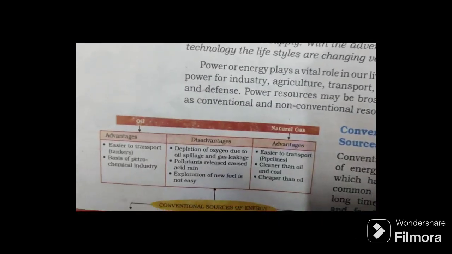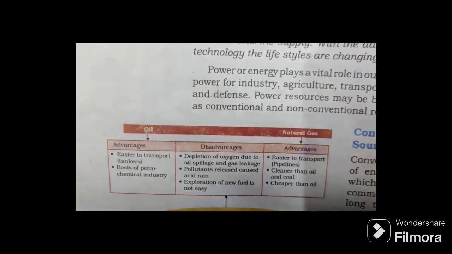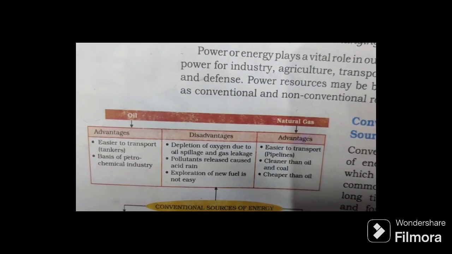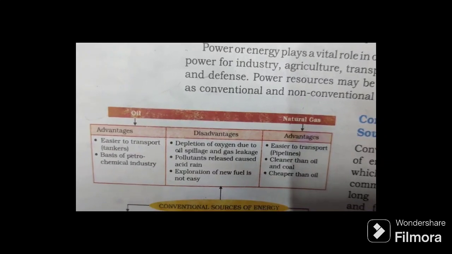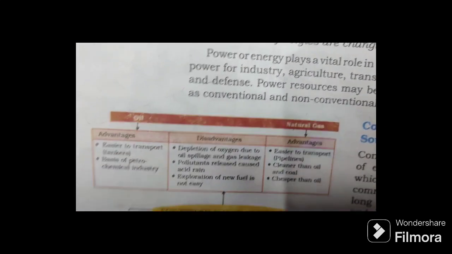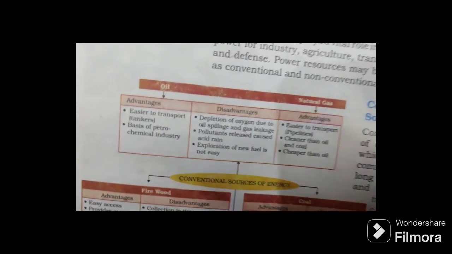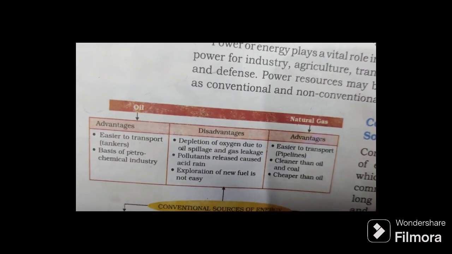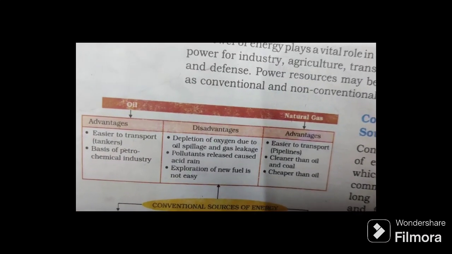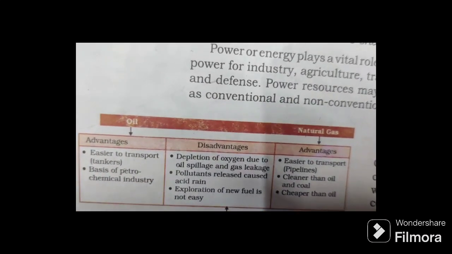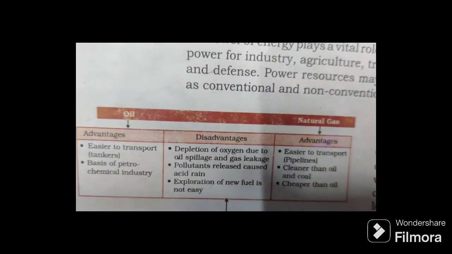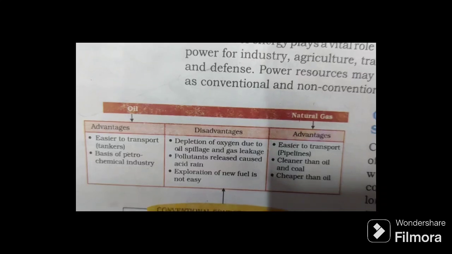So here is a figure showing oil and natural gas in a table. It's showing the advantages and disadvantages. The advantage of oil is that it is easier to transport in tankers, and it is the basis of the petrochemical industry.